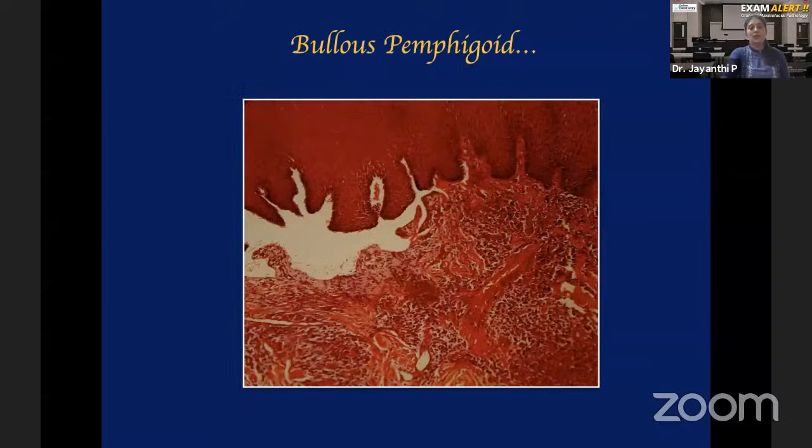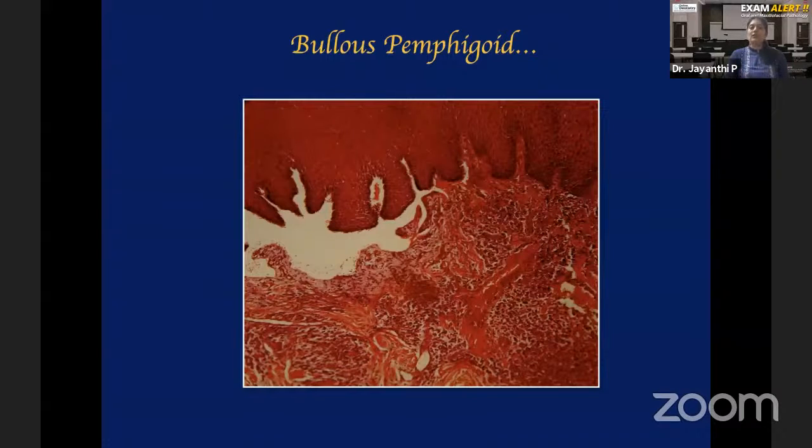So in the case of bullous pemphigoid, this is the histopathology. Just below the epithelium, in the subepithelial layer, you are seeing that empty area. So this is called a subepithelial split. Whether it is bullous pemphigoid or cicatricial pemphigoid, histopathologically it will show the same feature, that is a subepithelial split. The differentiation can be made using clinical features, but that is not confirmatory, it will only give you a clue.